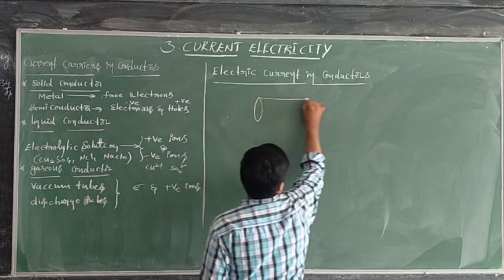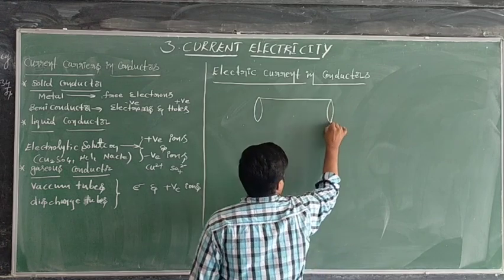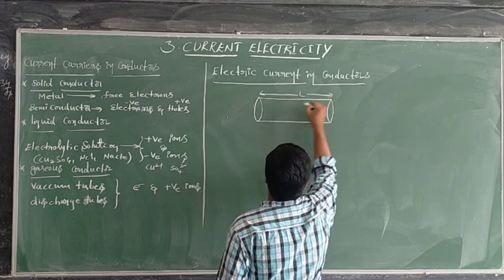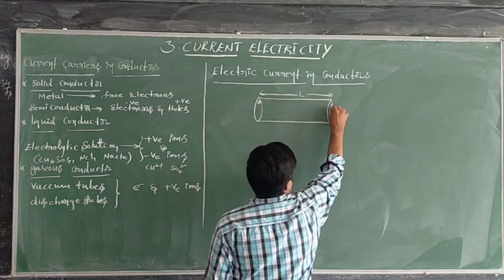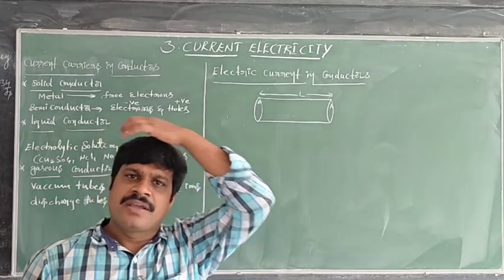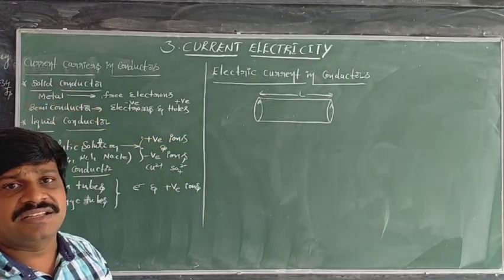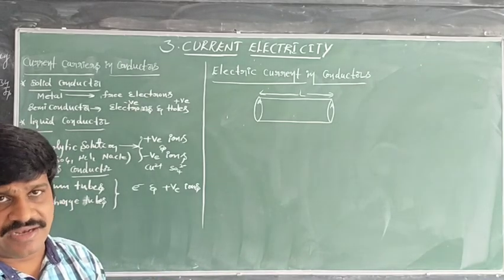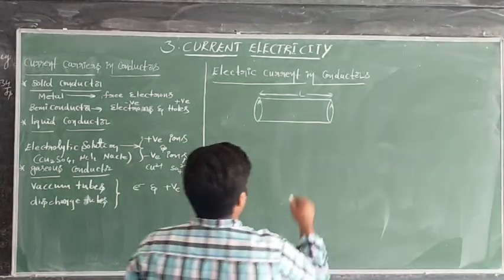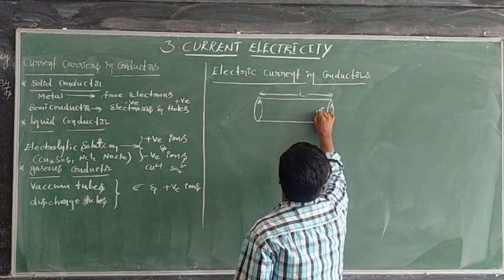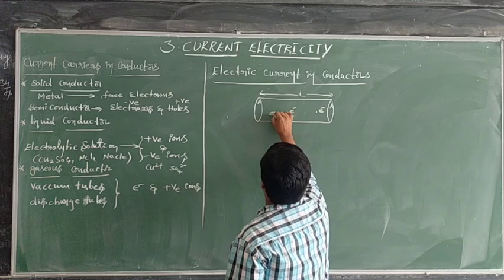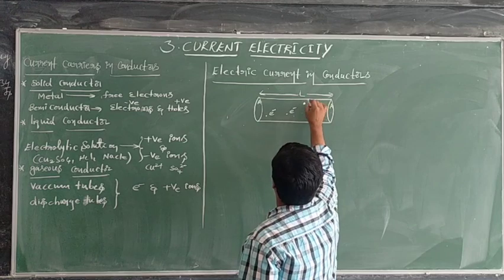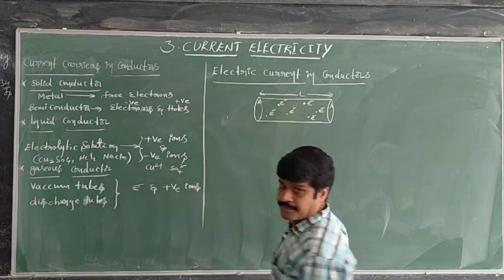This is the conductor. L is the length of the conductor, and A is the area of cross section of the conductor. Initially the conductors have a large number of free electrons for conductivity. That means in the beginning, a large number of free electrons are available in the conductor, like this.